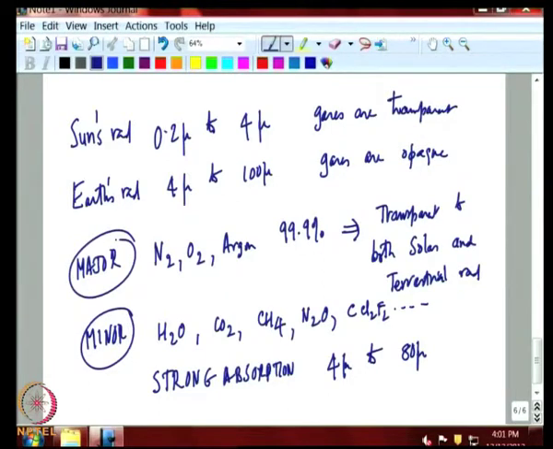Now, carbon dioxide amount in the atmosphere is at present around 390 parts per million. It is a very small amount. Methane is in parts per billion. Water vapor amount varies a lot depending on where you are. If you are in the poles, there is hardly any water vapor. If you are in the tropics, it is of the order of 1%.